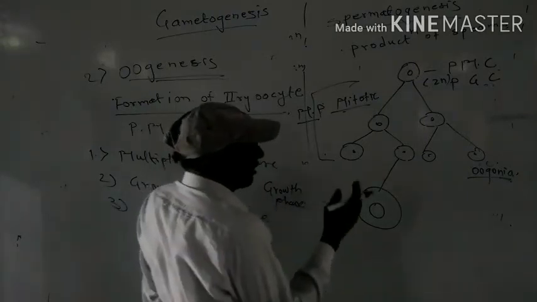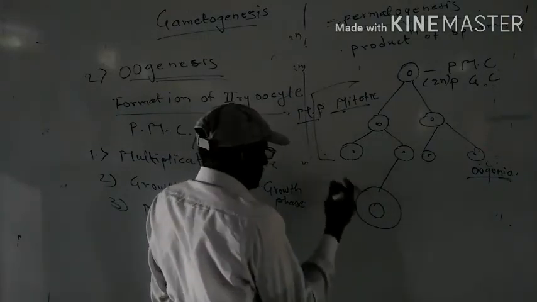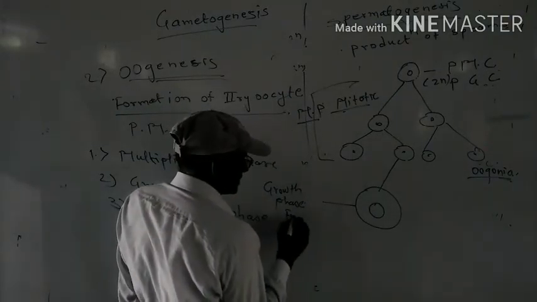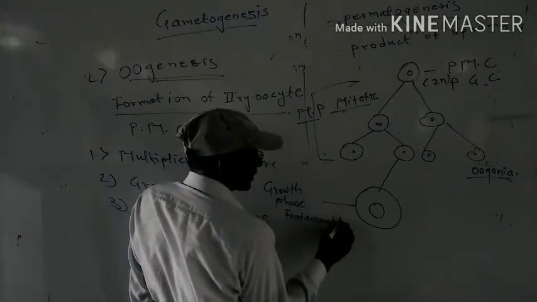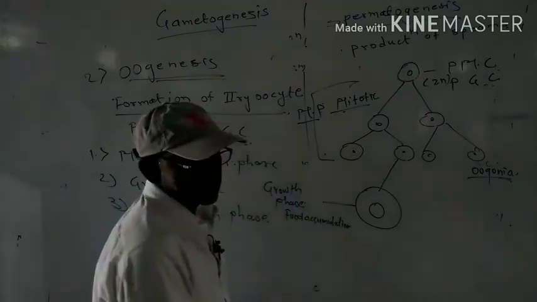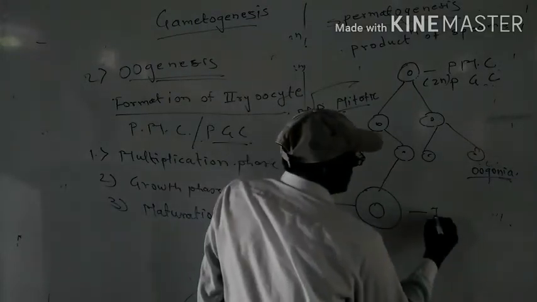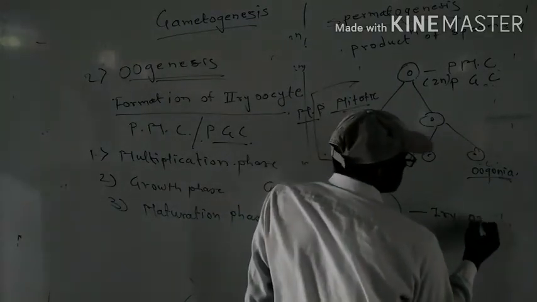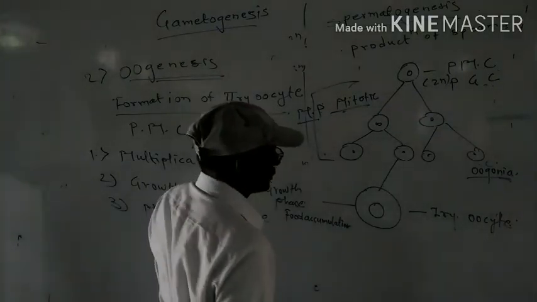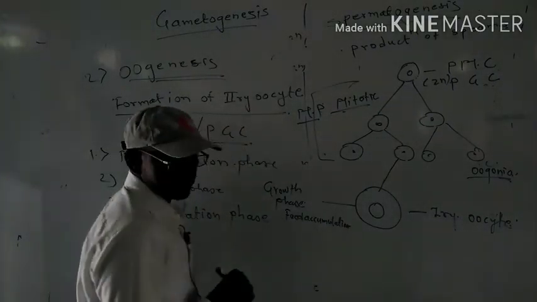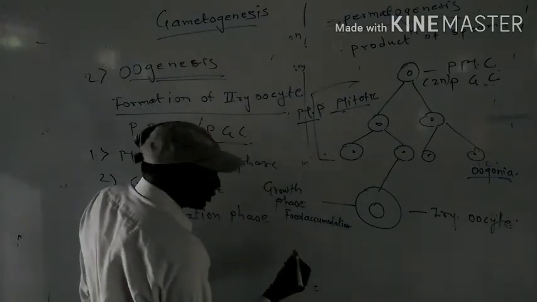In this growth phase, one of the oogonia gets larger due to the accumulation of food, and a primary oocyte is formed. This is the primary oocyte. Then the third step begins. What is the third step? Maturation phase.